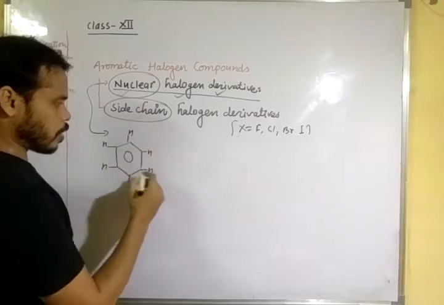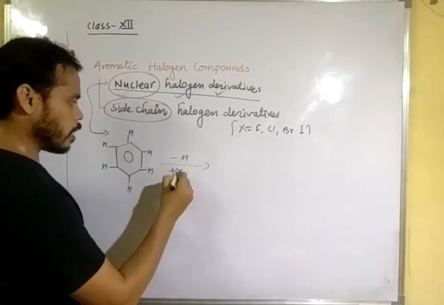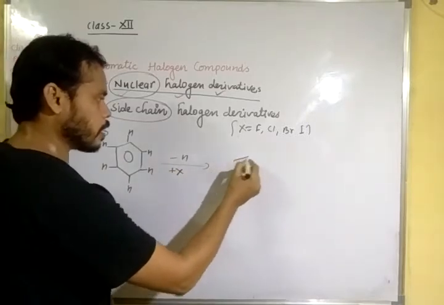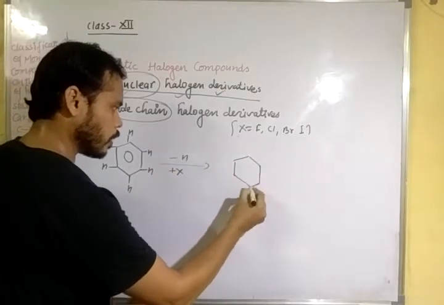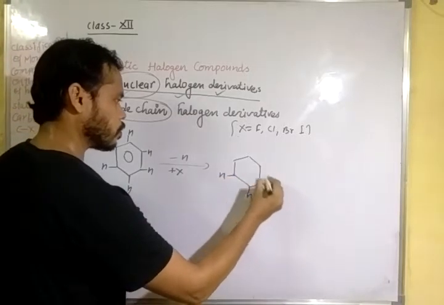Suppose one hydrogen is replaced from here and one halogen atom is attached to the benzene ring directly.